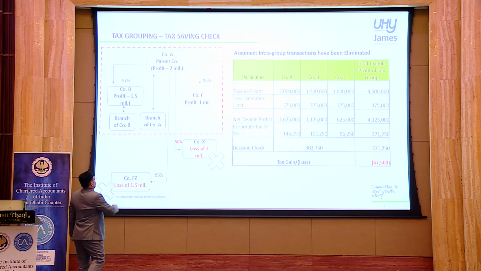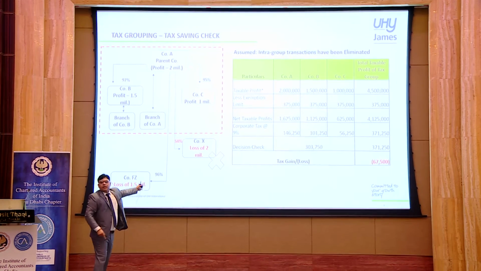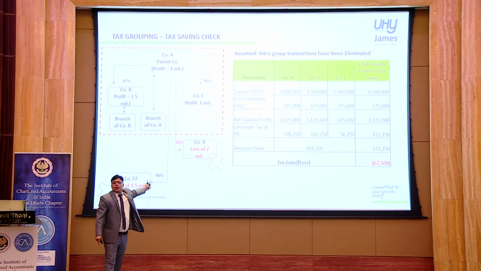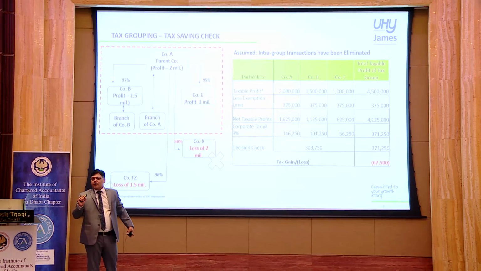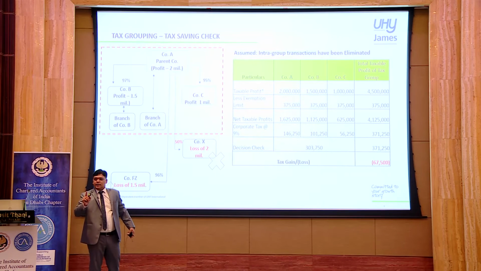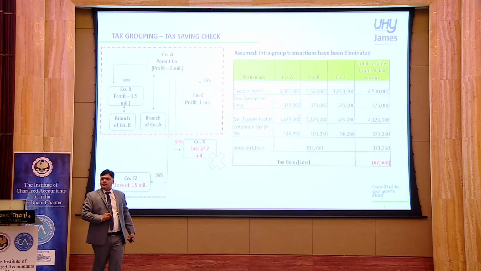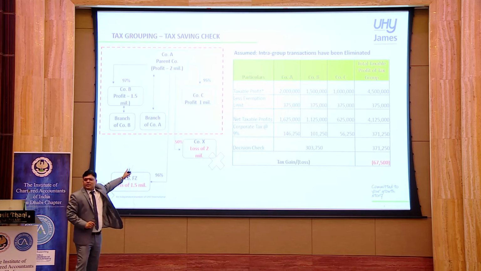In this, just understand, company X was not included, the reason being the parent company is holding only 50% of the shareholding. The condition says 95% should be there, either directly or indirectly. Yeah, in this case, there is no such shareholding.